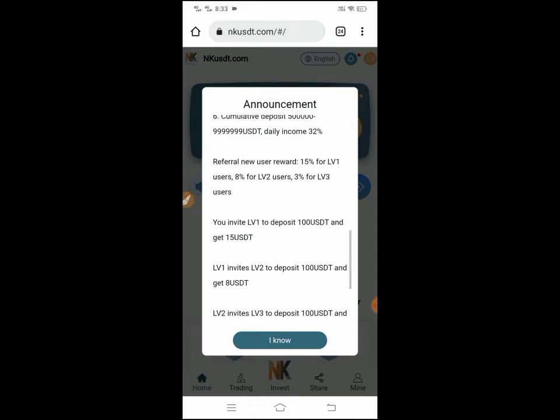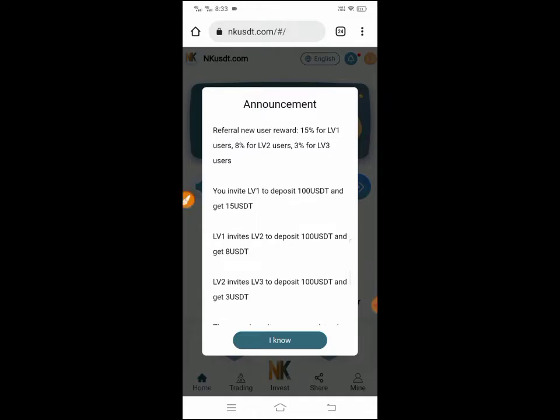Refer new user. 15% for level 1 user, 8% for level 2 user, 3% for level 3 user. You invite level 1 to deposit 100 USDT and get 15 USDT. Level 1 invites level 2 to deposit 100 USDT and you get 8 USDT. Level 2 invites level 3 to deposit 100 USDT and you get 3 USDT.